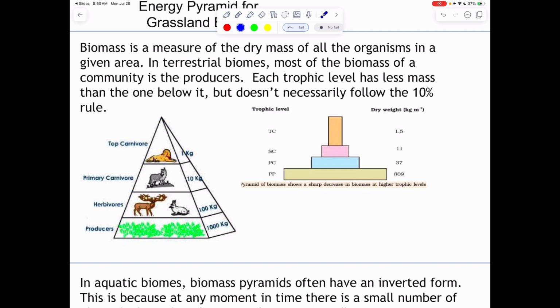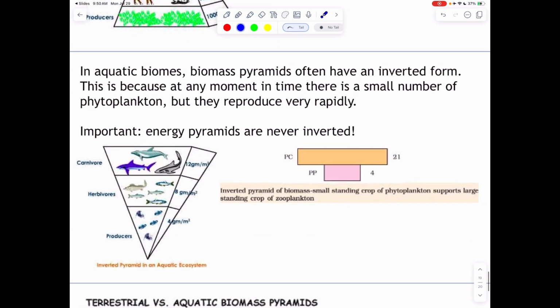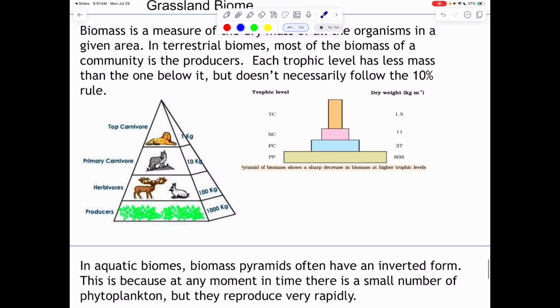Now, the bizarre thing is that this is completely different to an aquatic biome. If you notice, the pyramids are inverted. So in the aquatic biomes, I have very little producers. And this is because most of the time they are a single cell and they're eaten wholly and completely. We don't have trees in the ocean like we do up in our terrestrial.